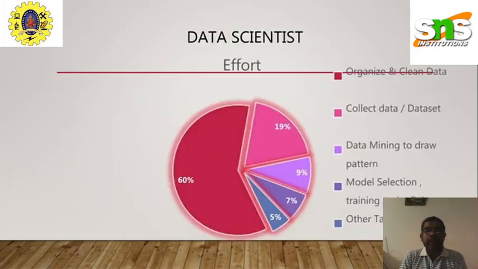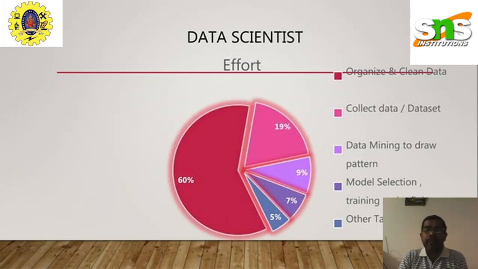Now when we are talking about the data scientist, we have to see how much effort is put into every kind of task. If a person wants to get a good outcome, or wants to succeed in data analysis, first of all they have to spend at most 60% of their efforts, 60% of that energy, to organize and also to clean the data.